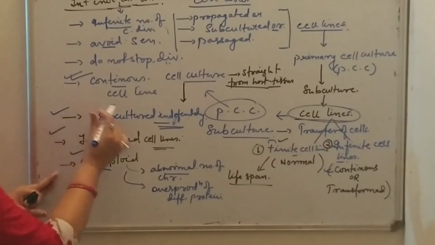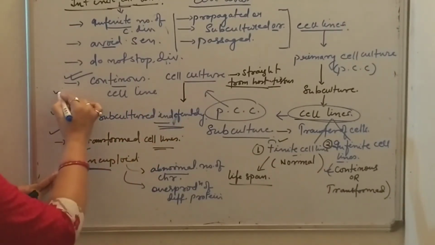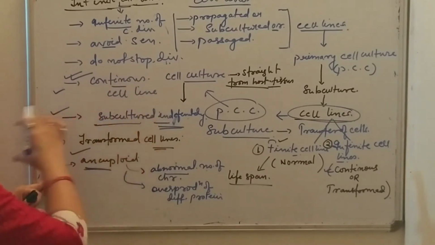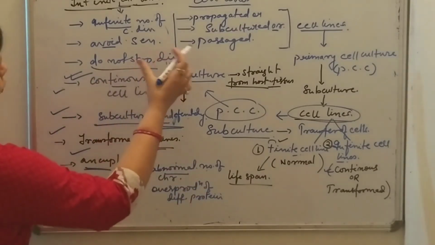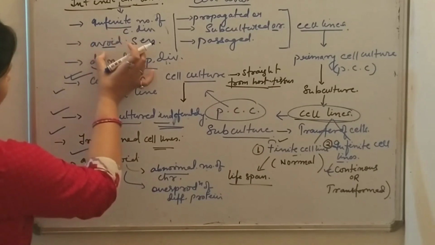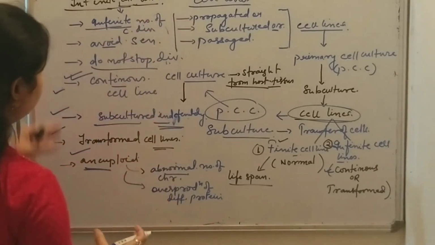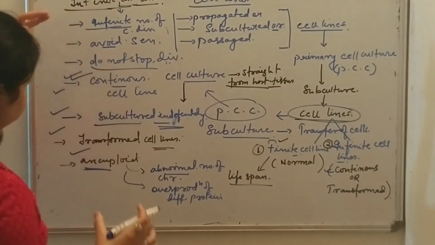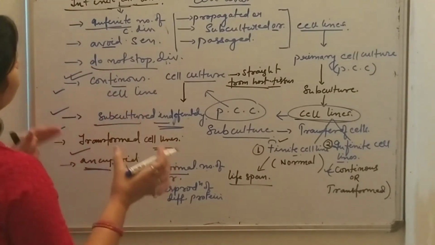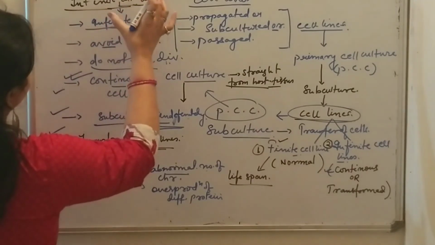They can be subcultured indefinitely, so they are also known as continuous cell lines. They do not stop dividing, they avoid senescence, and they have an infinite number of cell divisions. These are the features of infinite cell lines.